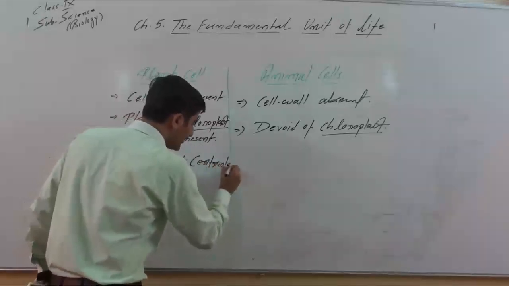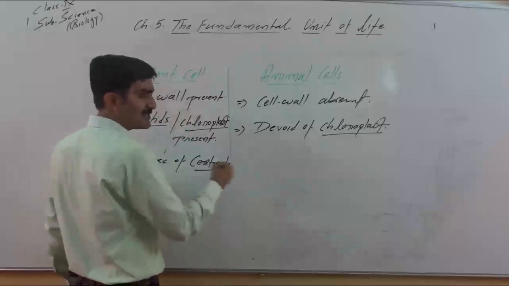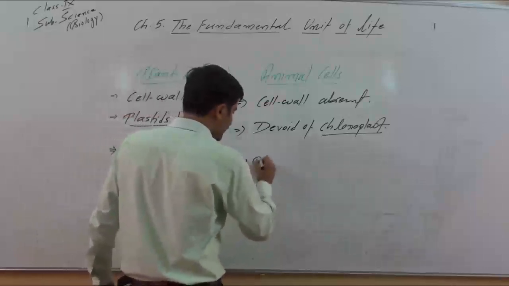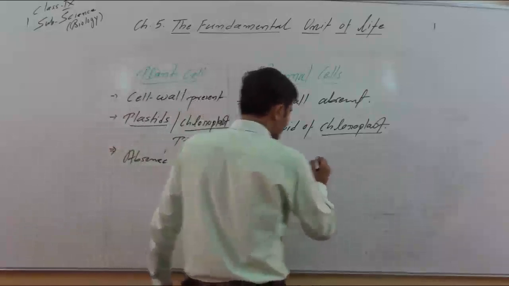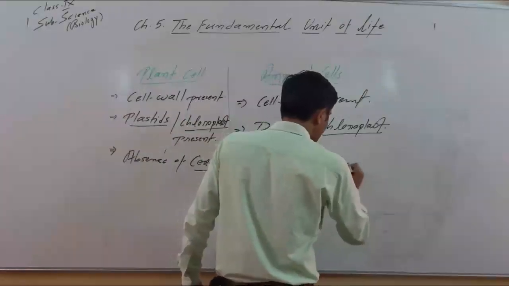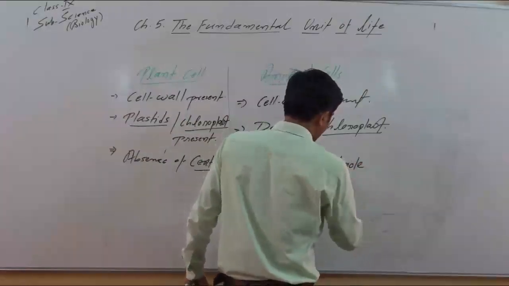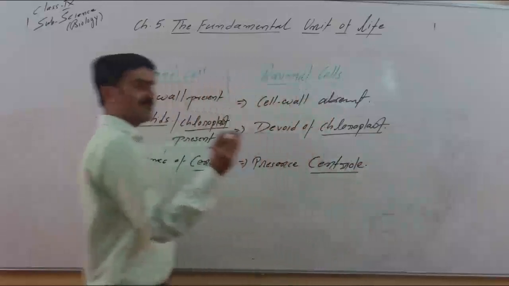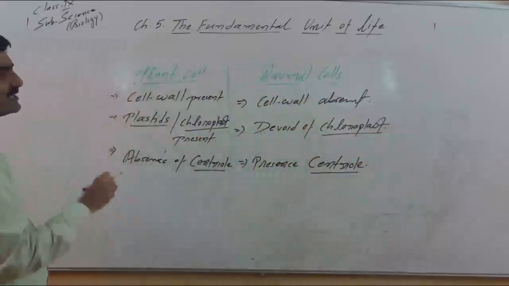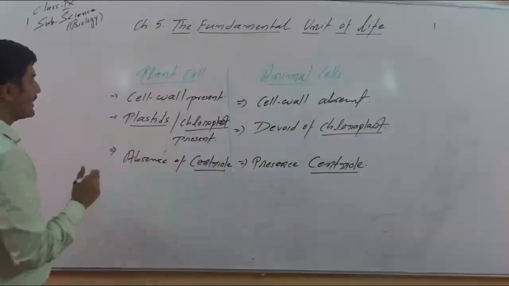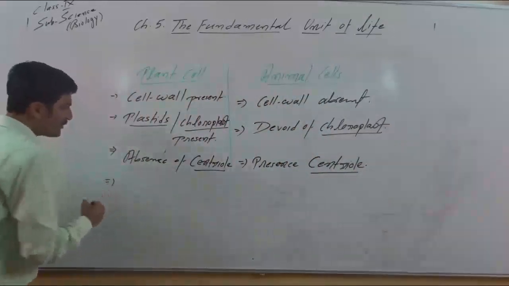This is the cell organelle, centriole, that helps in cell division. This is the cell organelle called centriole. So centriole is exclusively present in the animal cell. Somewhere in the cell, if there is a labeling centriole or centriole is seen, that cell will be animal cell. Now one more difference we can add.